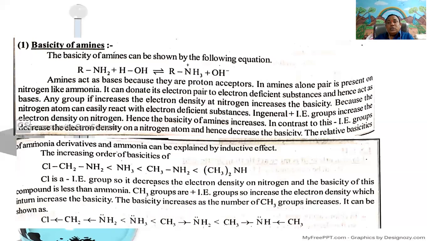According to Bronsted-Lowry acid base theory, a proton acceptor is called a Bronsted base. Therefore, amines exhibit basic character.